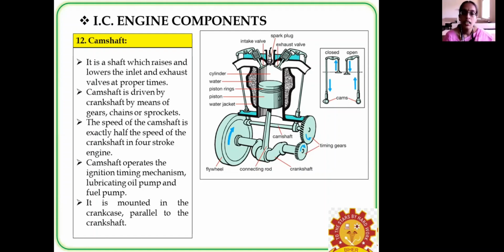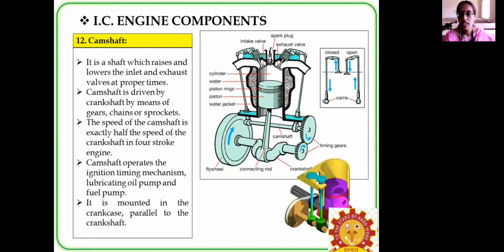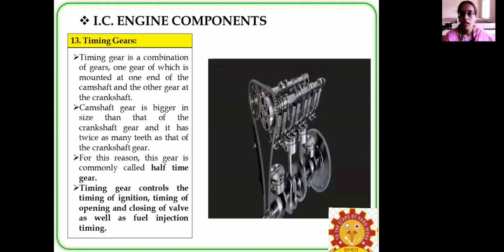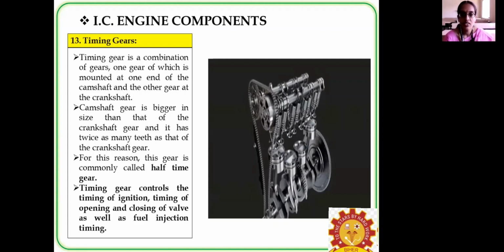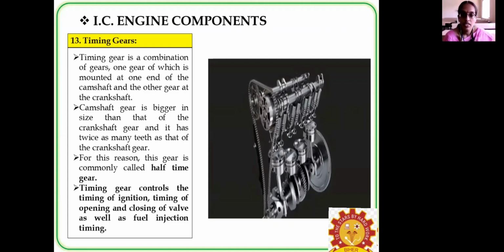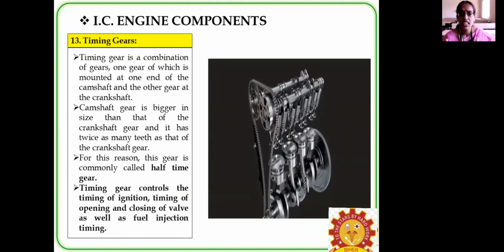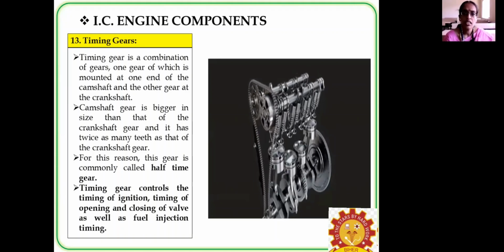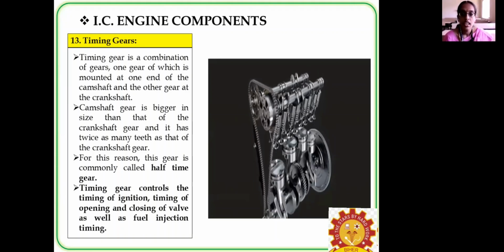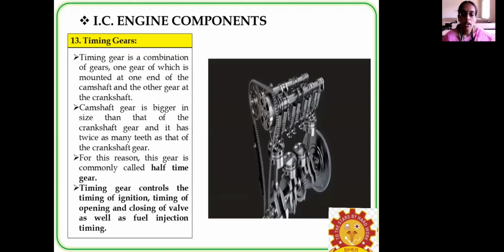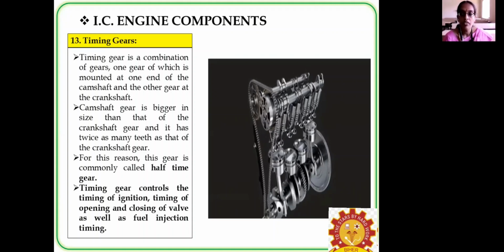It is mounted parallel to the crankshaft. So this is the function of the timing gears. These are the gears which help in the opening and closing of the inlet and exhaust valves. It consists of one gear mounted at one end of the camshaft and the other at the end of the crankshaft. The camshaft gear is bigger than the crankshaft gear, and it has twice as many teeth. Normally, the gear is represented as half timing gears.